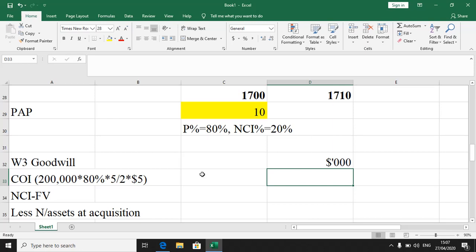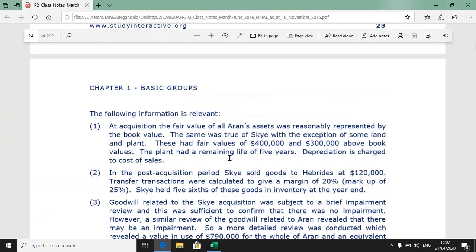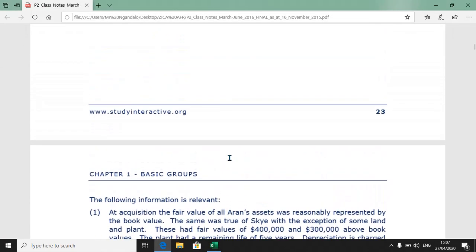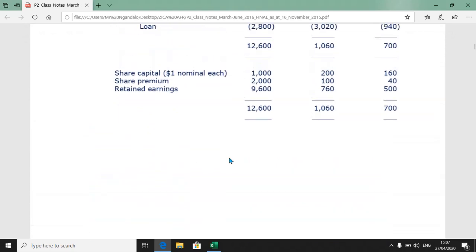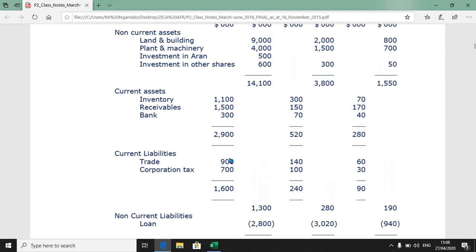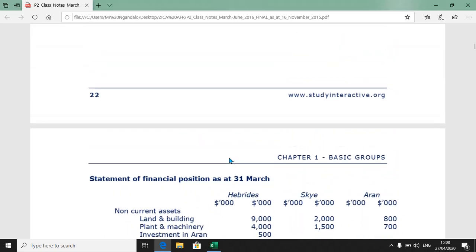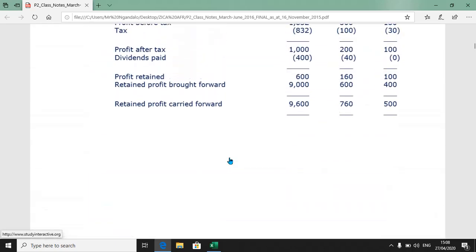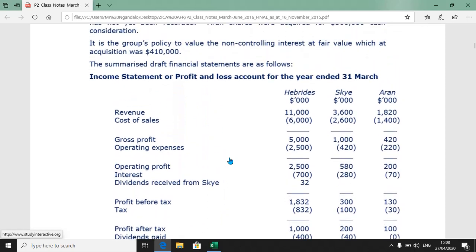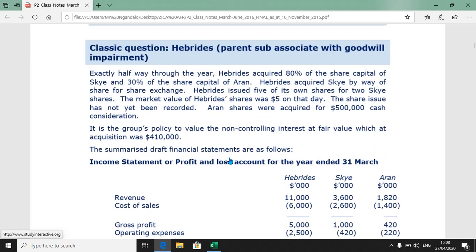Now we go to the issue of goodwill, and I would like to go on top there so that we get our cost of investment and our NCI. Again, one of your competences under group accounting and many other topics, of course, is your ability to pinpoint spaces where you're supposed to get information from. We are told in the first paragraph about what we call the capital structure, but in the second sentence we are told that Hibrides acquired Sky by way of share exchange.